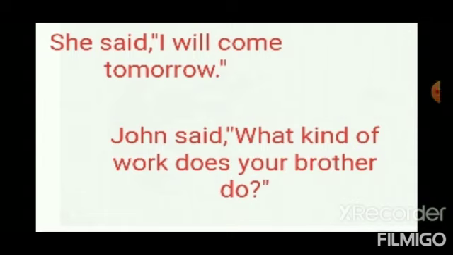First one, she said, followed by comma, then inverted commas, capital letter, "I will come tomorrow." Full stop, inverted commas closed. And in the second sentence, John said, comma, followed by inverted comma, then again capital letter W, "What kind of work does your brother do?" Followed by question mark and inverted commas closed. So children, hope you have understood what is quotes.